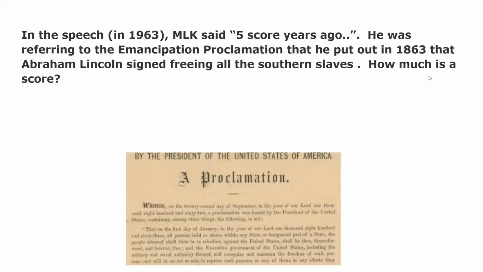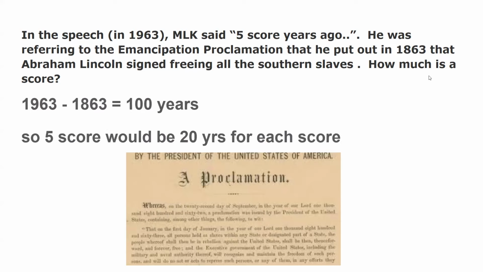So, how much is a score? Well, if it was 100 years ago, a score would be 20 because 5 goes into 100. And he said five score ago. So, 5 times 20 is 100. And there is a picture of the proclamation that Abraham Lincoln made freeing the Southern slaves. And I do challenge my kids too of, why did he free the Southern slaves and didn't say anything about the North? So that's kind of an interesting topic too.